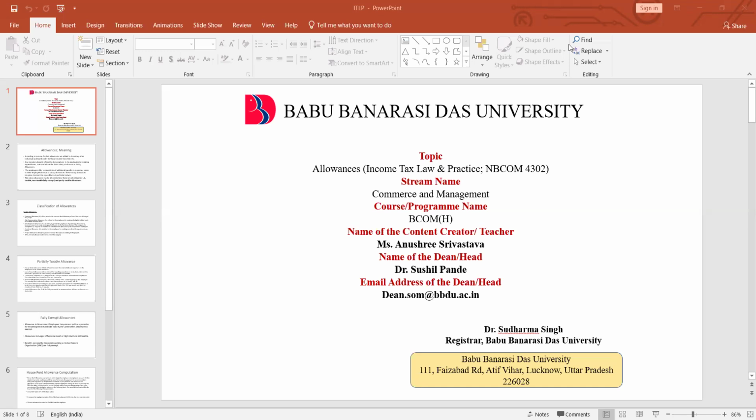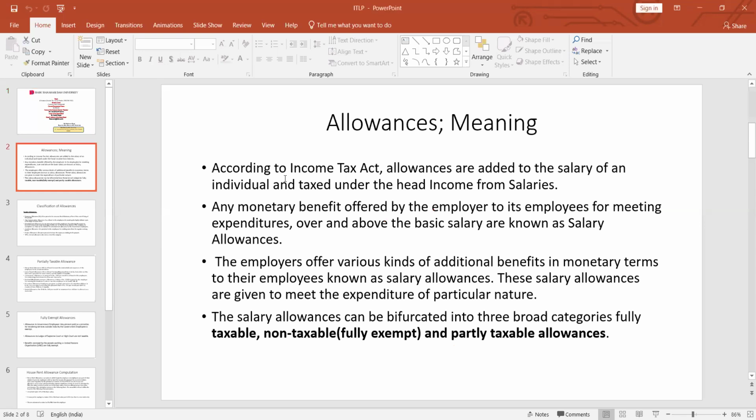Today, I will discuss the topic allowances from the subject Income Tax Law and Practice, coded NBCom 4302. Now, firstly, we will discuss what is the meaning of allowance.